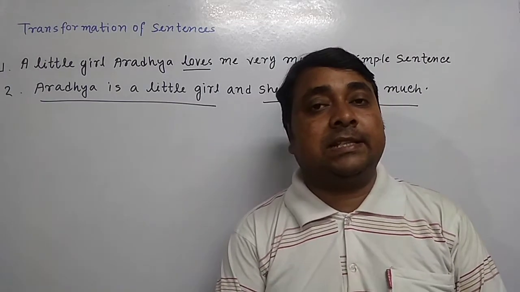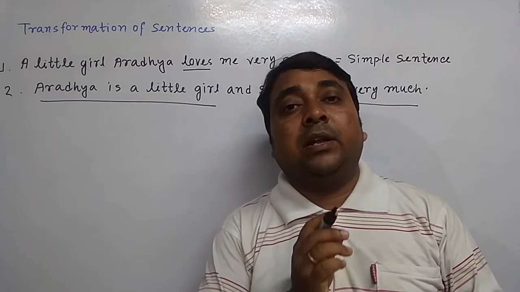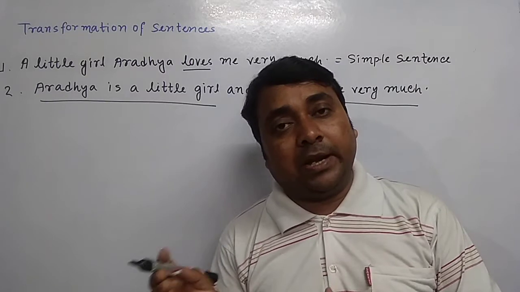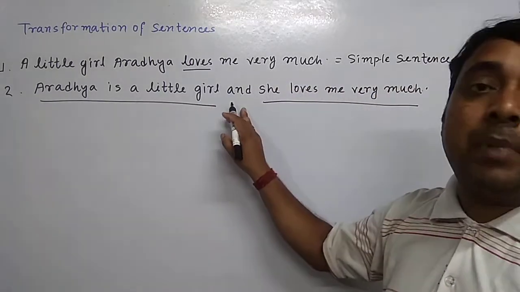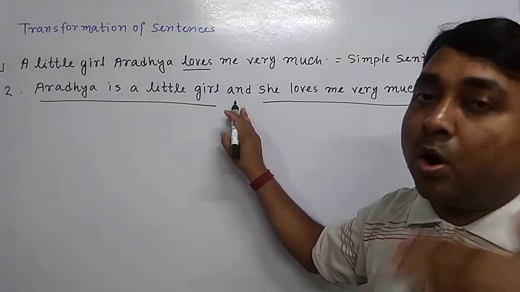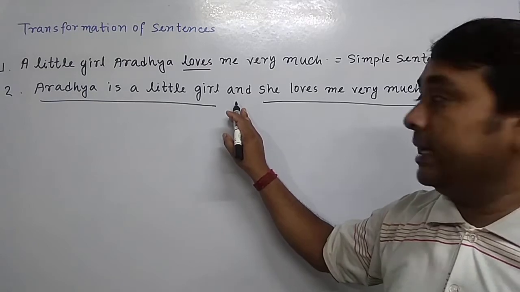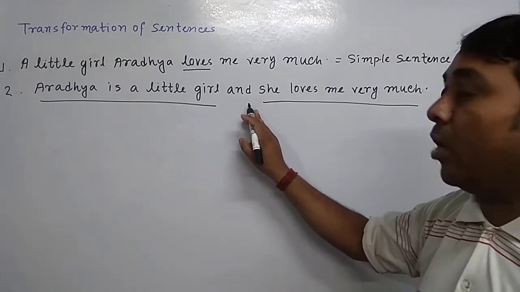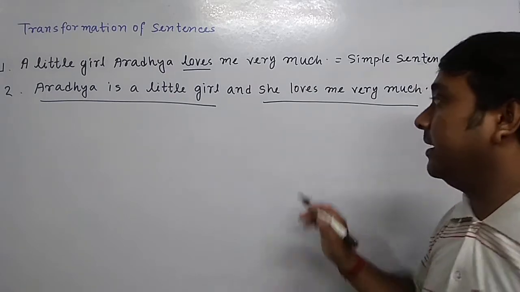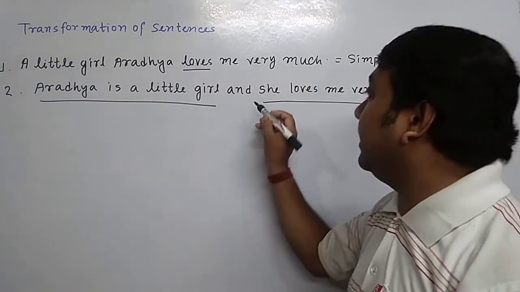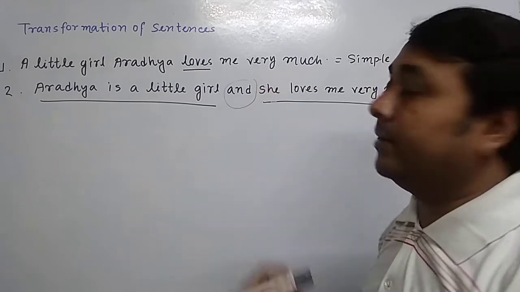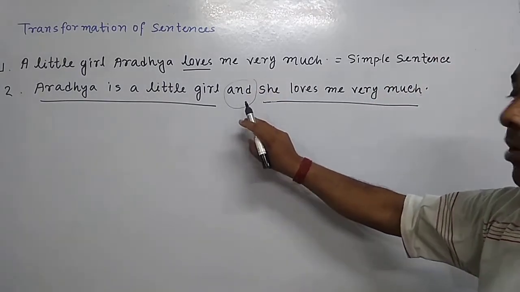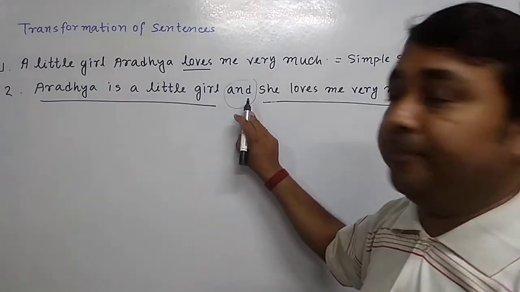When a sentence contains two independent clauses joined by a coordinating word, it is called a compound sentence. Here the coordinating word is and, which we call a conjunction.